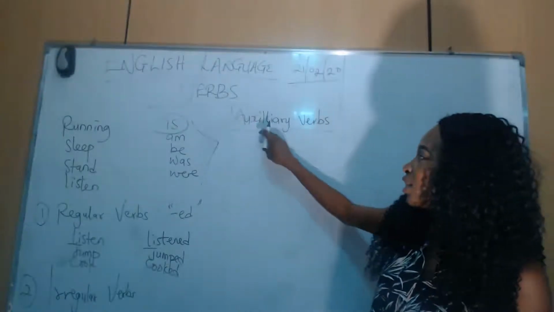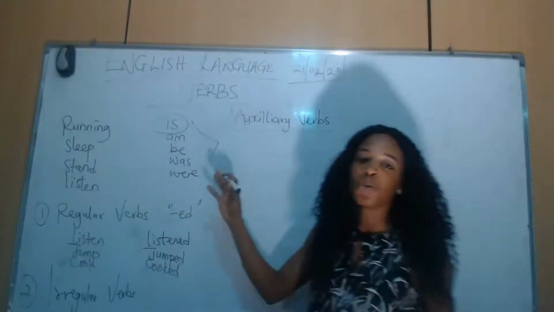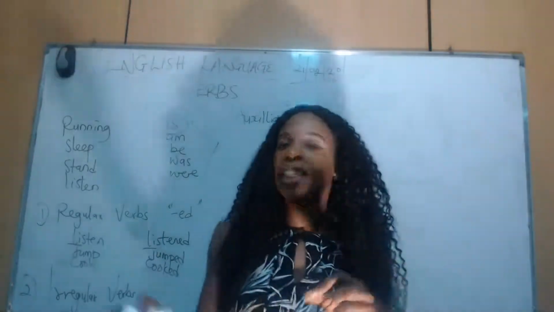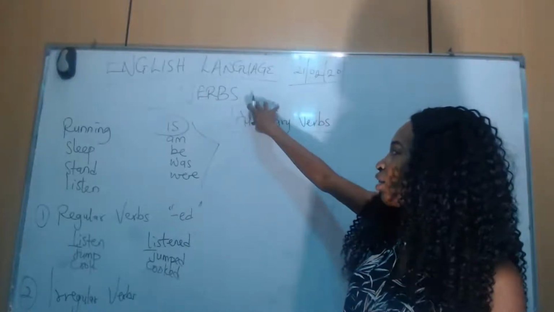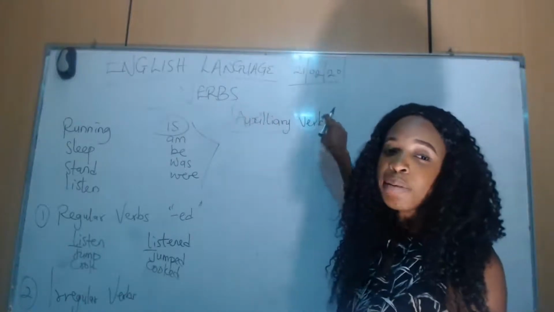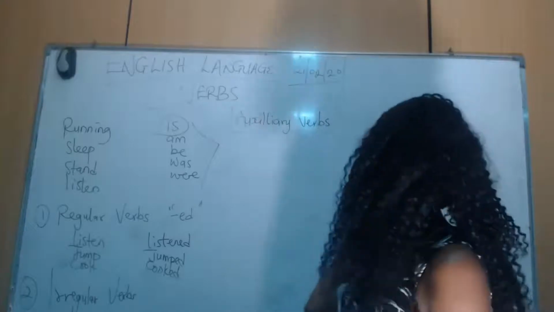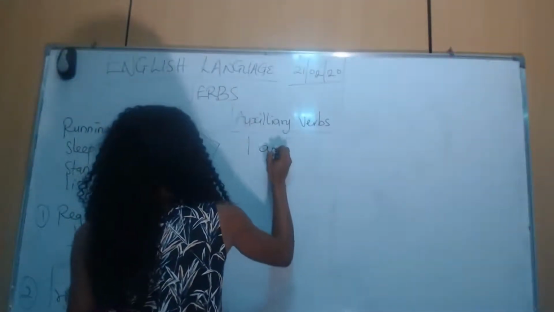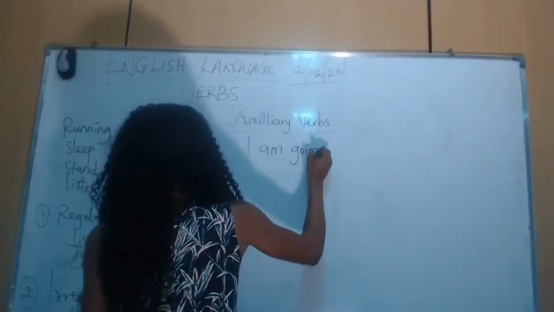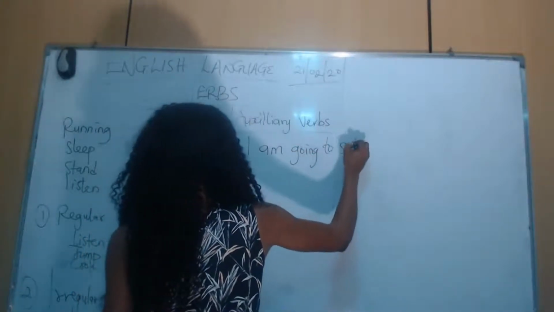In this case we have two different verbs in a sentence. While the first one is the auxiliary, the second is called the main or the lexical verb. For example, in this sentence, I am going to school.